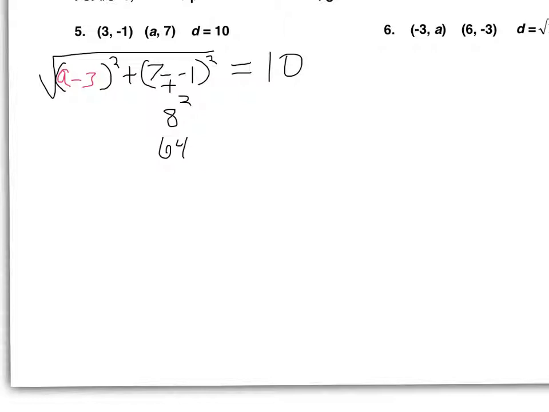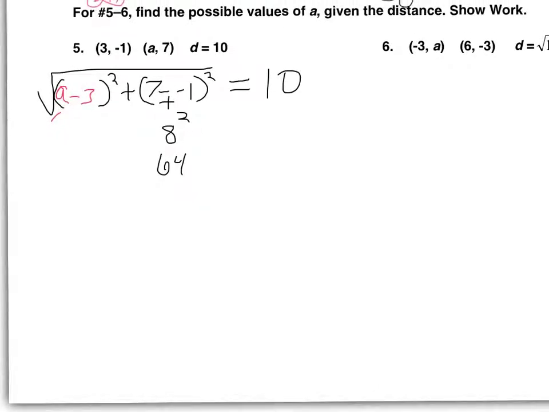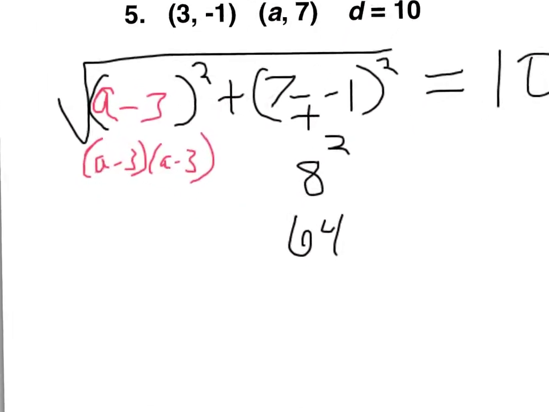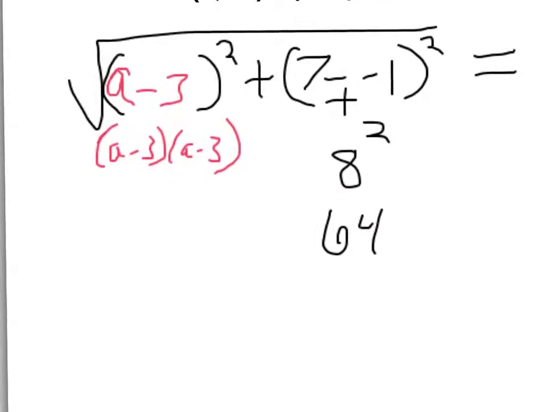Now make sure you do not do this. That is not how you square a minus 3. Don't do that. All right. To square a binomial in parentheses like that, it's like you're going to write it out twice. It means a minus 3 times a minus 3. And so to actually multiply a minus 3 times a minus 3, you can either FOIL or use the box method. I know a lot of you like using the box method, so I'll do that.